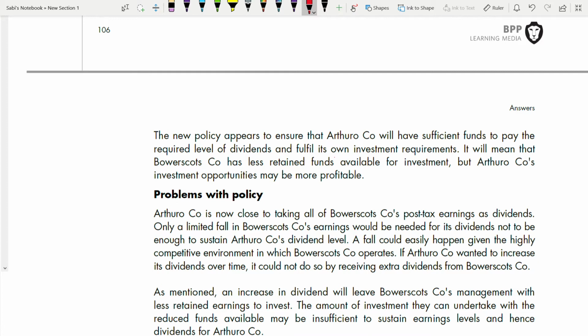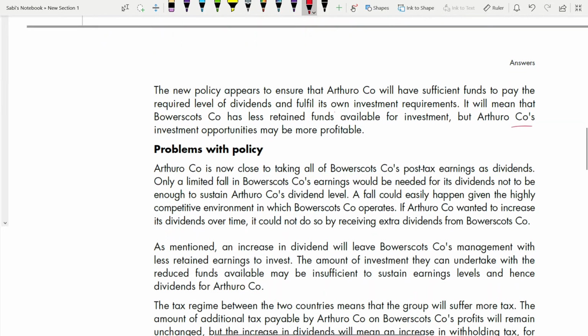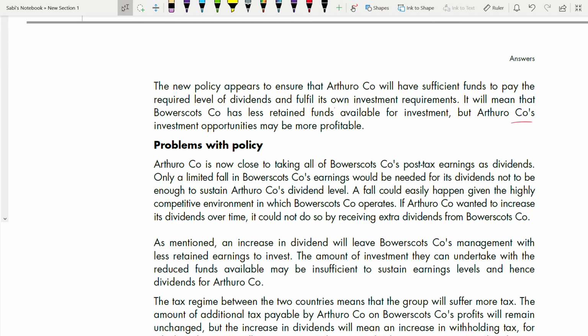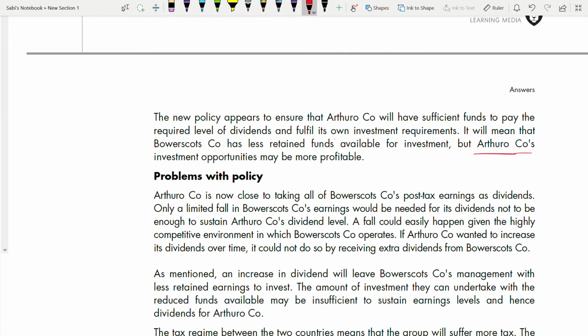It will mean that the subsidiary company will have less retained funds available for investment. See, what happens is the subsidiary company is paying 95.5% out of its profit after tax as a dividend to the parent company. So how much is remaining with the subsidiary? Very less. So they cannot retain that much. Since they cannot retain that much, they will not have that much of funds available for investment, right? But the parent company's investment opportunities may be more profitable. So that could be an advantage and also a disadvantage for the subsidiary. Now let's go on, but we have to talk from the parent company's point of view.